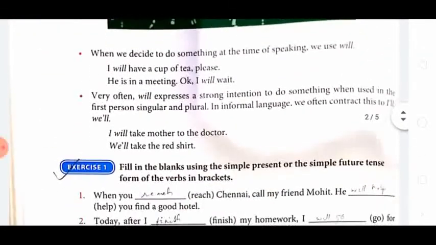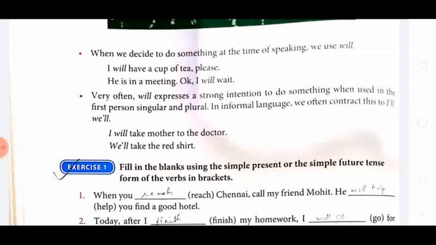Then simple future tense is also used when we decide to do something at the time of speaking. I will have a cup of tea, please. It means at that time only I will speak. If somebody asks me what would you like to have, ice cream, coffee or a cup of tea, then I am going to say I will have a cup of tea, please. That means I decided to do something at the time of speaking.